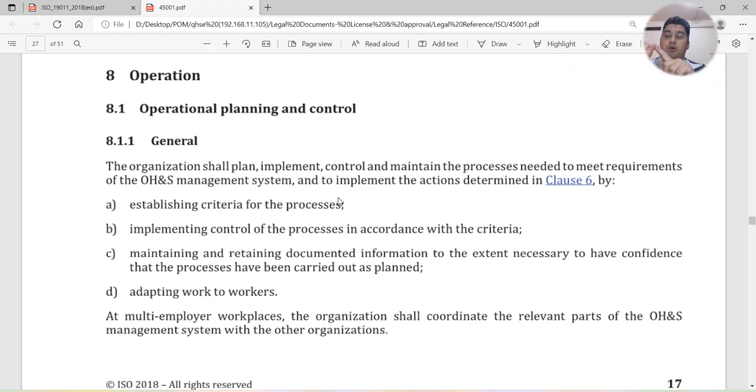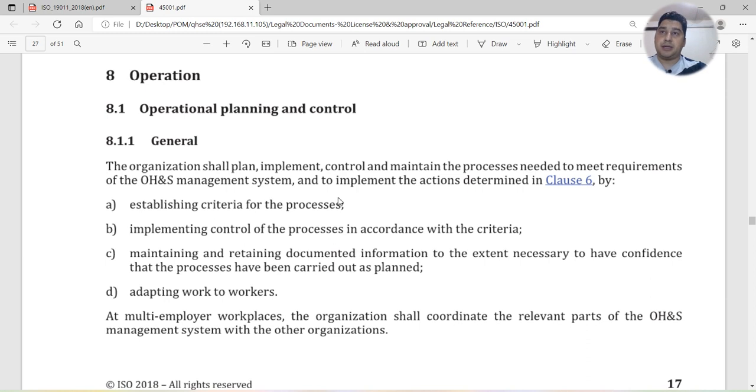Clauses number 4, 5, 6 and 7 come under plan. Now clause number 8 is purely based on do. So whatever you planned in clause 4, 5, 6 and 7, you have to implement in clause number 8. That is the main thing. So this is the do part.